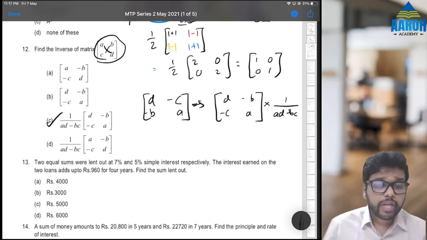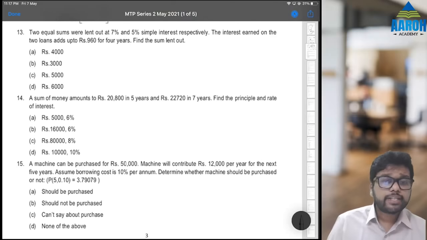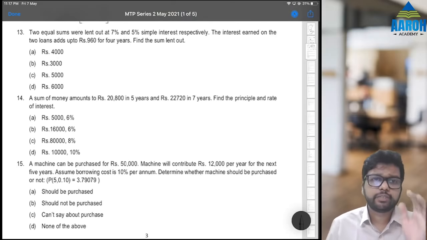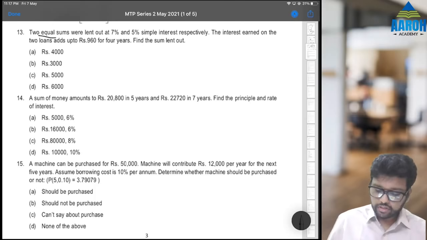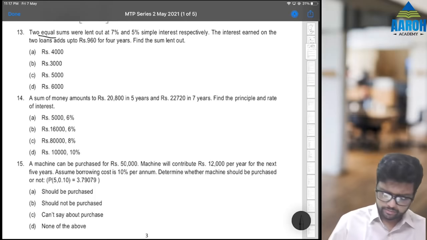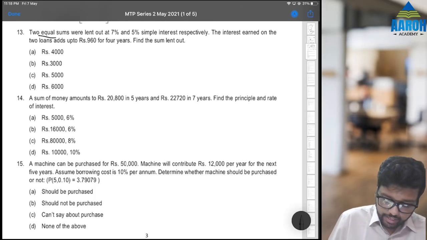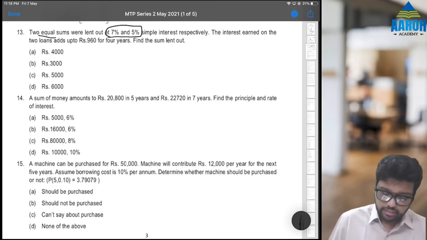Next. Now time value of money questions have started. Two equal sums were lent out at 7% and 5% simple interest respectively. Equal sums. The interest earned on two loans adds up to 960 for 4 years. Find the sum lent out. Okay, see, equal sums and 7% and 5% interest. So and it is for 4 years.